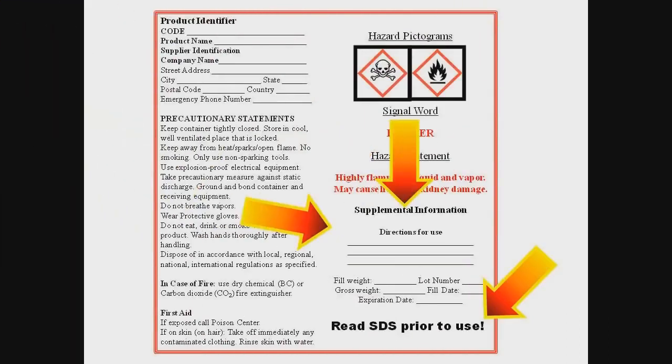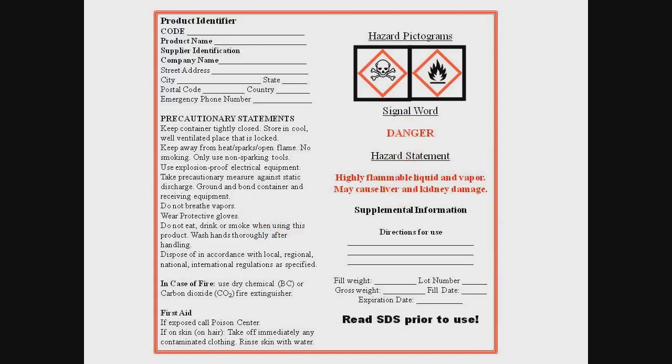You may also see statements pertaining to any pertinent supplemental information. This could be information added at the discretion of the manufacturer or distributor, or it might be information required by another regulatory agency. If a chemical manufacturer, importer, or distributor becomes aware of a new hazard for a chemical they produce, they have 3 months to update the label and the safety data sheet for that product or chemical.